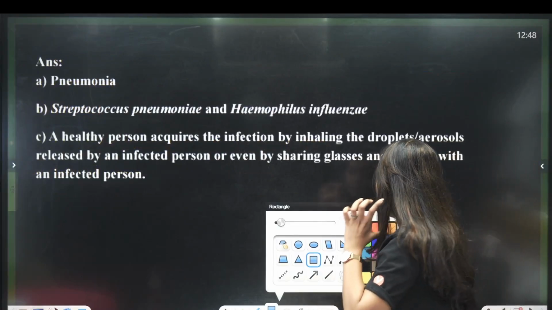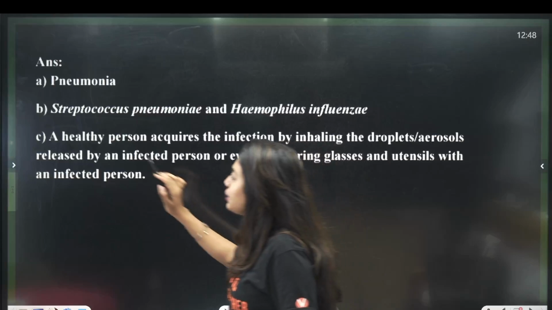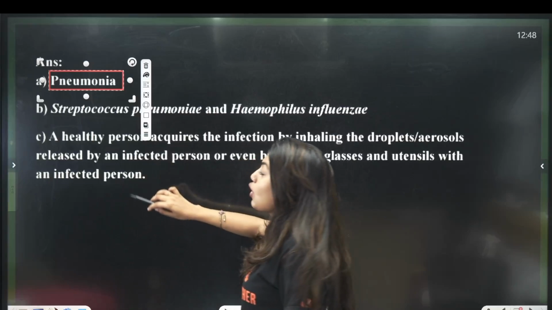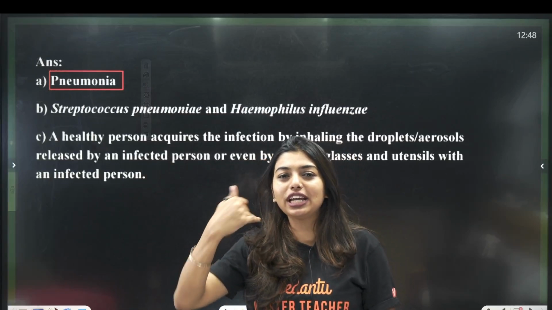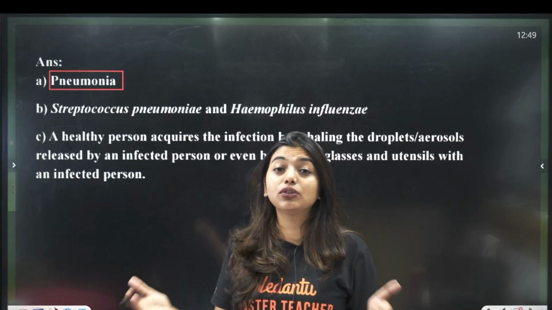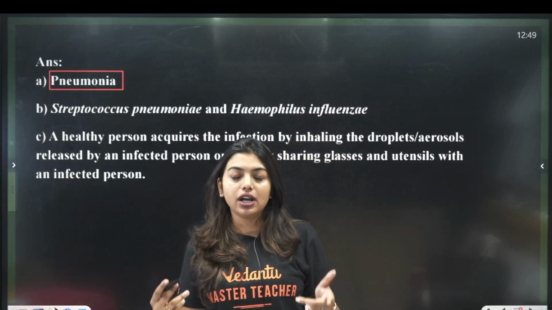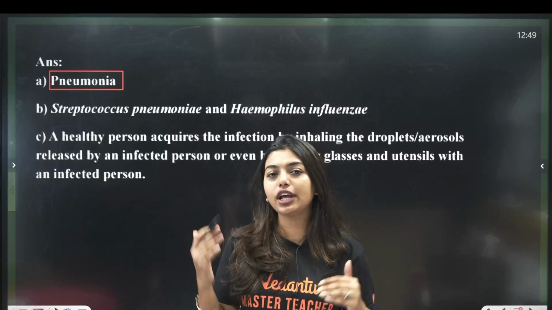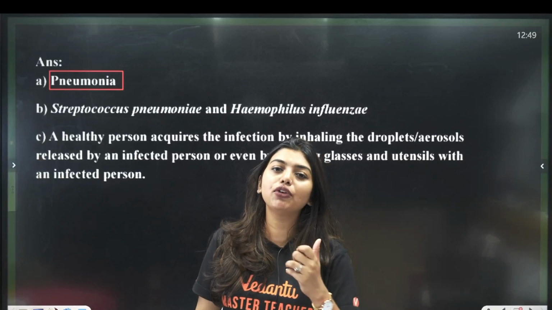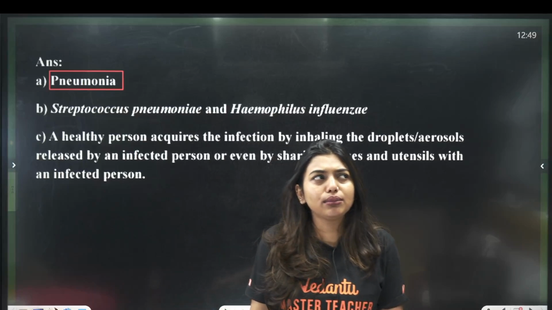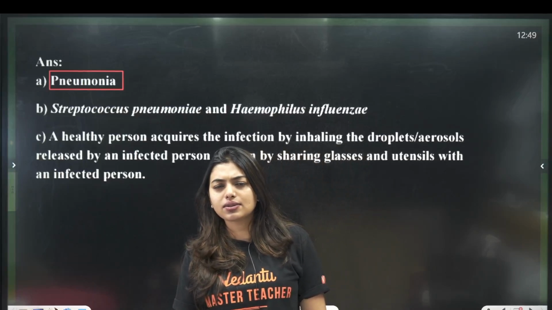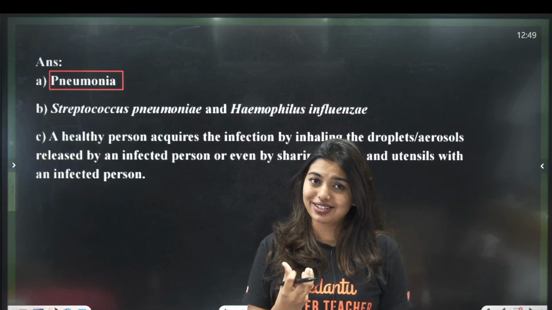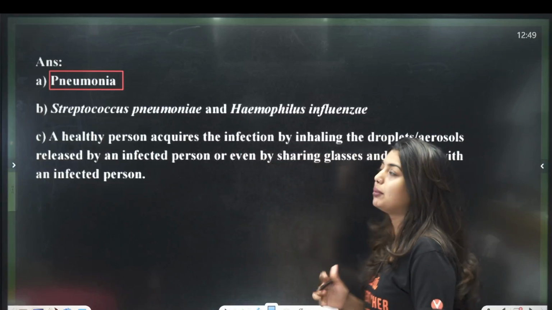The disease is going to be pneumonia, and again same thing, pneumonia is one of the favorite questions in the board. The causative agents are Streptococcus pneumoniae and Haemophilus influenzae. So by the end of this class, these should come in your head. Streptococcus pneumoniae, Haemophilus influenzae cause pneumonia. I know you will not make a mistake with Streptococcus pneumoniae because of the name. But Haemophilus influenzae, how will you know it is pneumonia? It sounds like influenza. So here you have to keep on repeating the words after me so that you will be able to remember.